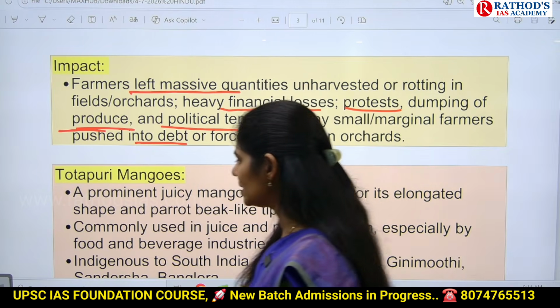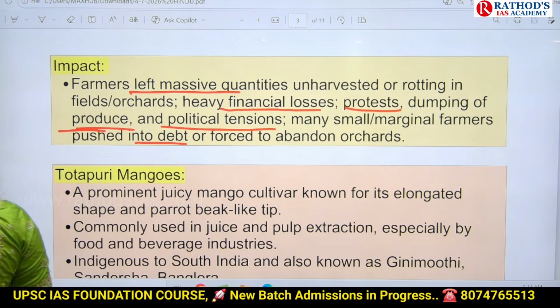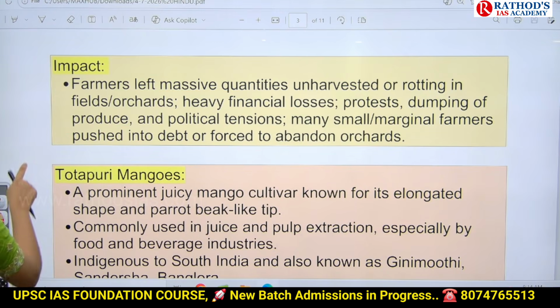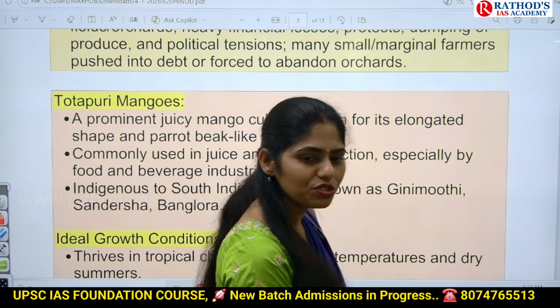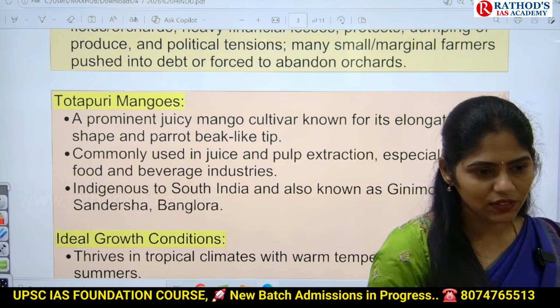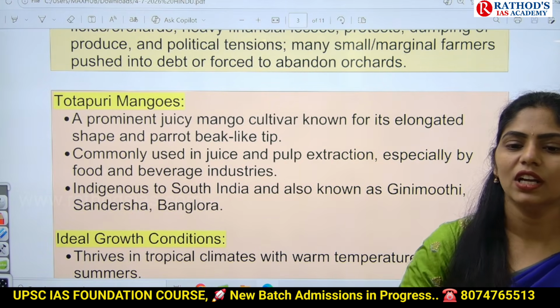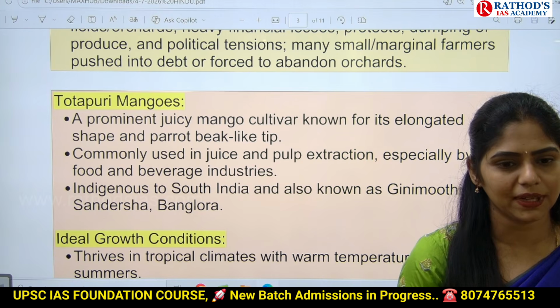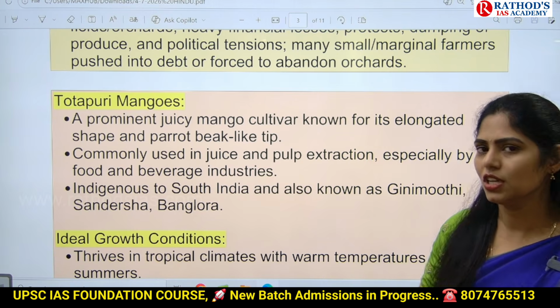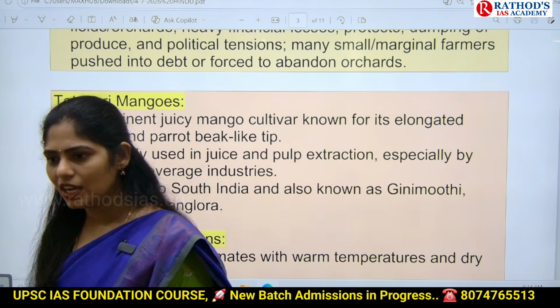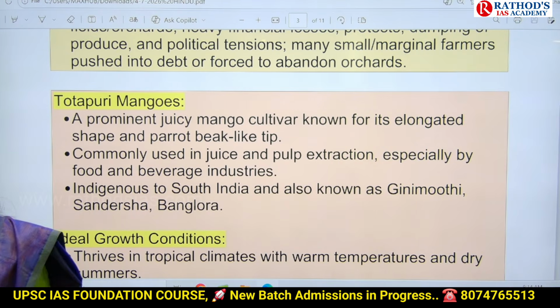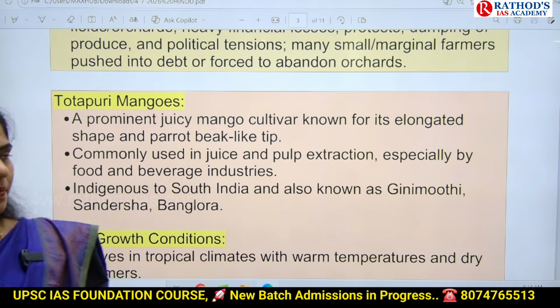Okay, now let us see some facts. On this you may get a separate question. Consider the following statements related to Totapari mangoes, because it is in news from last year onwards. In 2026, there is no question. In 2027, you may expect a question on this Totapari mangoes. Consider the following statements and they may give you 2 to 3 statements under that, and they may ask you to identify correct or incorrect.